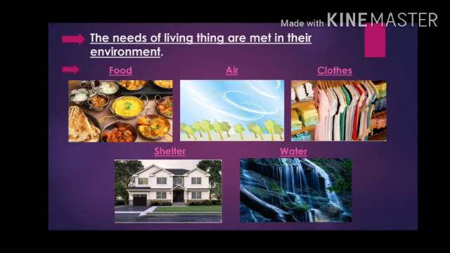But from where do we meet our needs? That means who helps us to fulfill our needs? Yes, you all are correct. We get it from our surroundings. If we see plants, what do they need? Food, water, air. All the living things need food, water and air to survive. That means to be alive. But there is some difference in each kind of living thing.